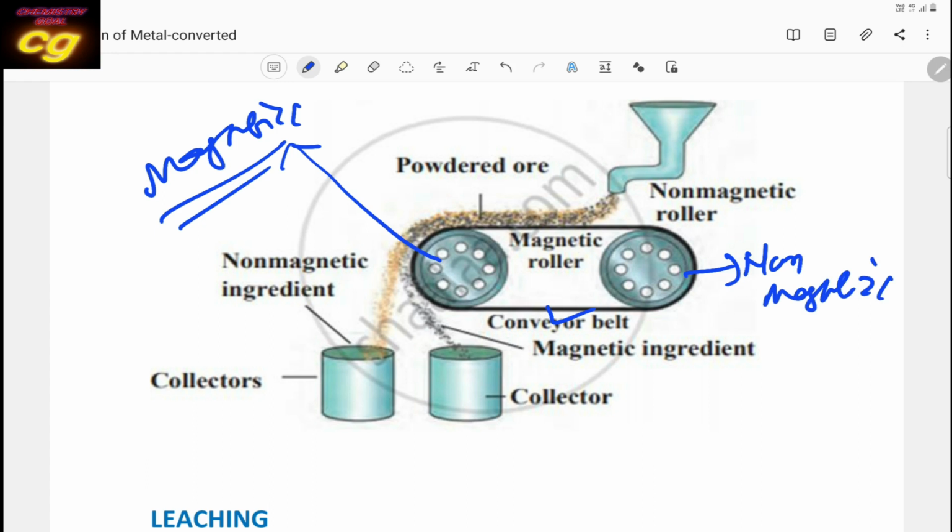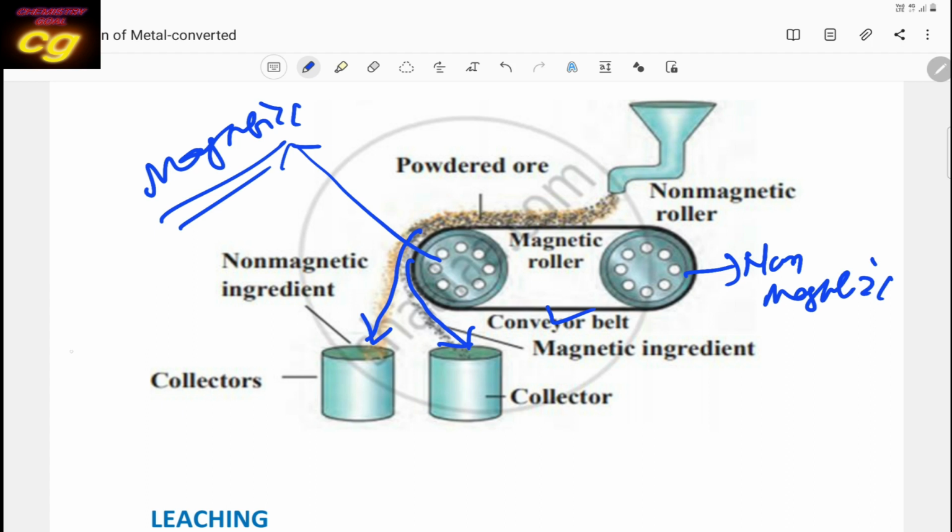When the mixture is taken on the conveyor belt and moves to the front wheel, which is magnetic, it attracts the ore. Suppose the ore has magnetic character, then it will be attracted and pulled backward. So the ore which has magnetic character will be thrown backward, and the impurity which has non-magnetic nature will be thrown forward.